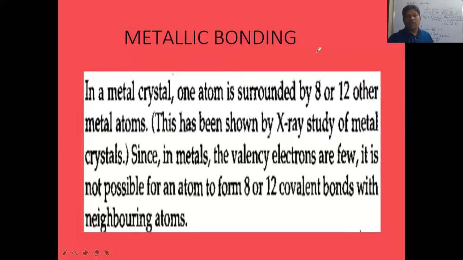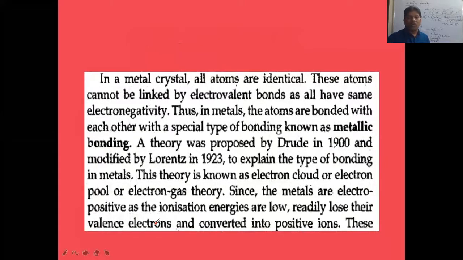So in this way, what we have to understand is that in metals the valence electrons are very few, 1 or 2 or 3. It is not possible for a metal atom to form 8 covalent bonds or 12 covalent bonds with neighboring atoms. So the first point we have to understand is that metals cannot form covalent bonds.